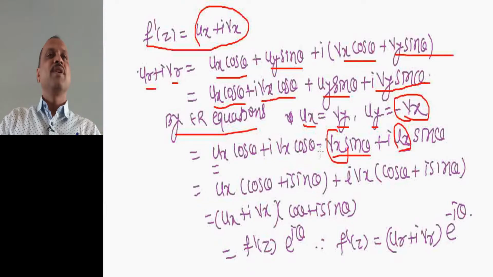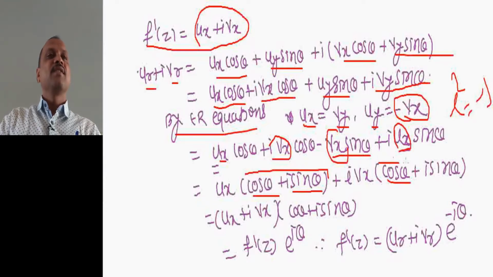Again minus I square equal to minus 1, so for this minus 1 we have I square. Therefore this ux and this ux are common: cos theta plus I into sin theta, and I into vx common, so we get cos theta, and for this minus we have I square, so I into sin theta.